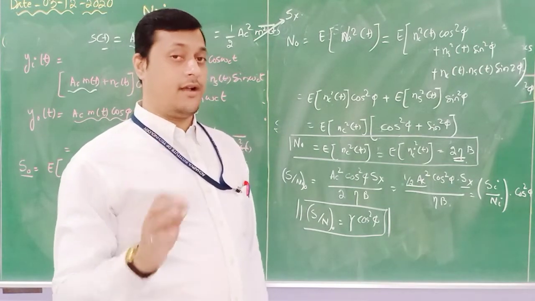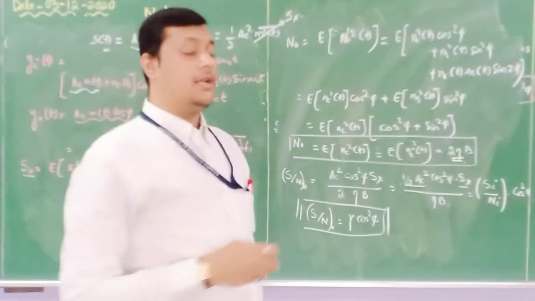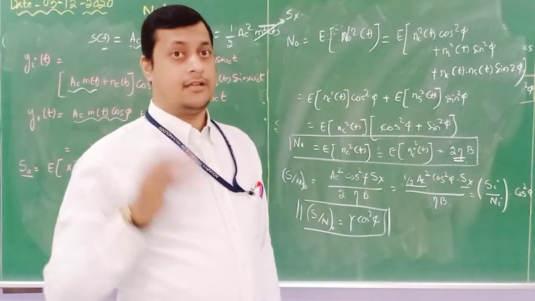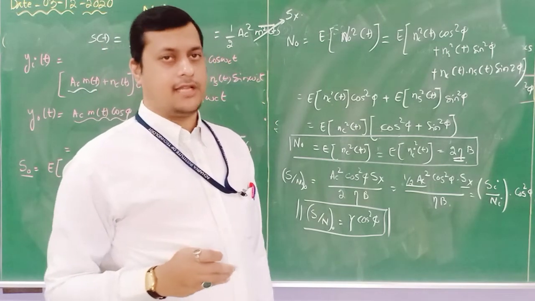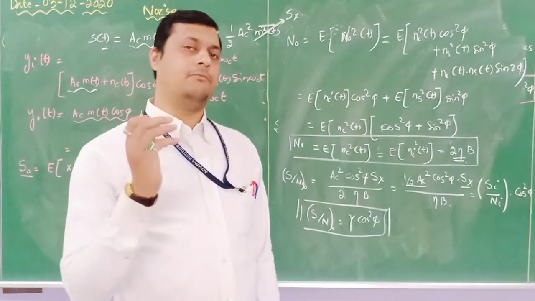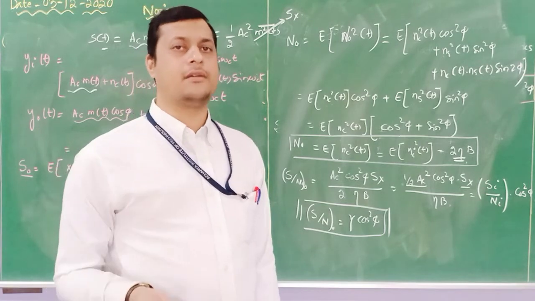With respect to the noise also, you have to execute. Suppose I tell you the signal to noise ratio for this modulated signal, you need to execute a program for that, with the help of this expression. If I provide the expression, you can generate an AM wave, you can generate an FM wave.